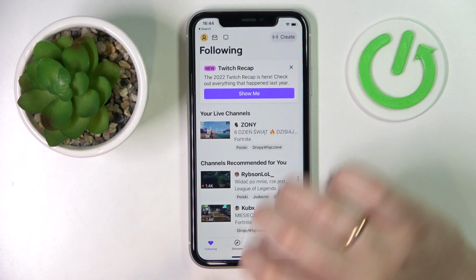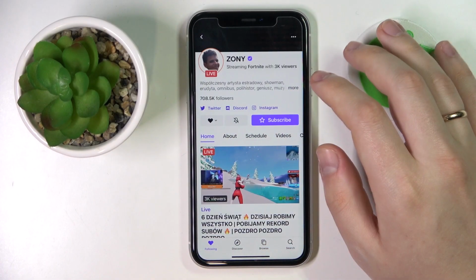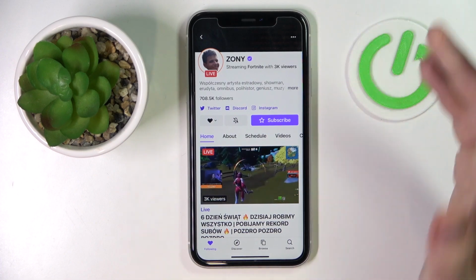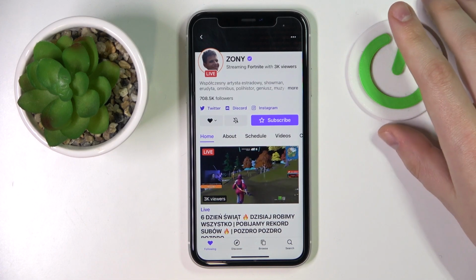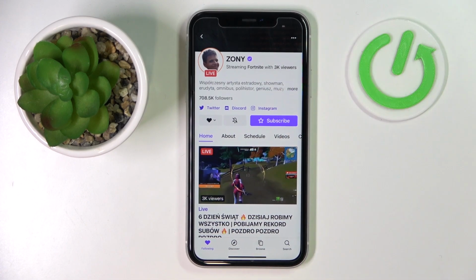So that's a very simple thing to do. Just open up the channel page of the person that you would like to unfollow. Whether it is a mobile app or a desktop version of the website doesn't really matter. It will be the same for all of them.